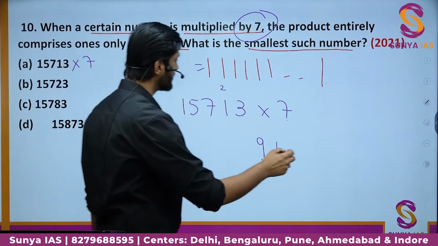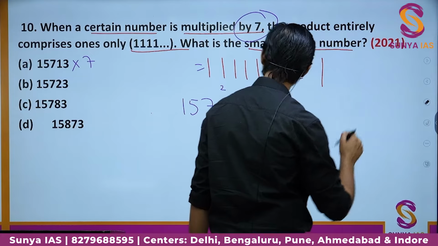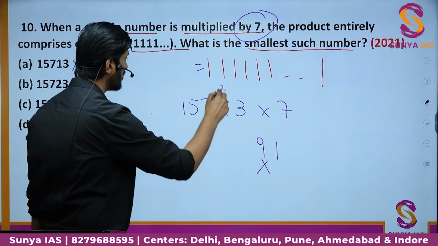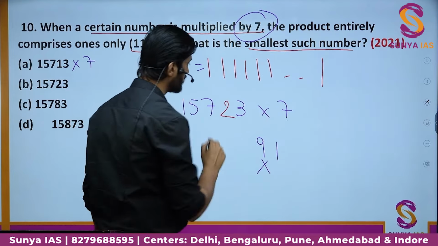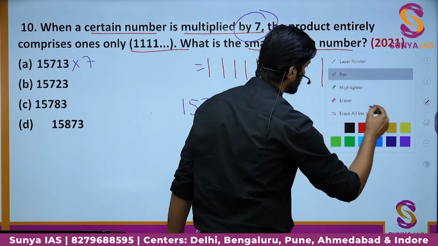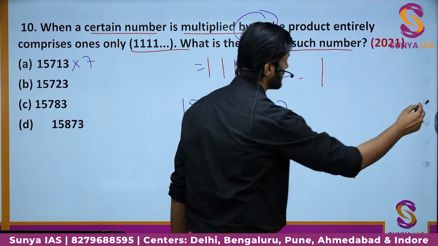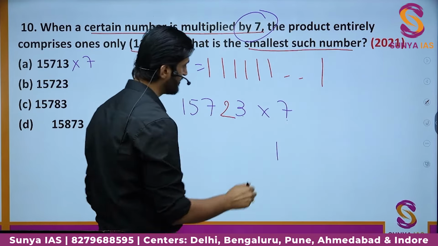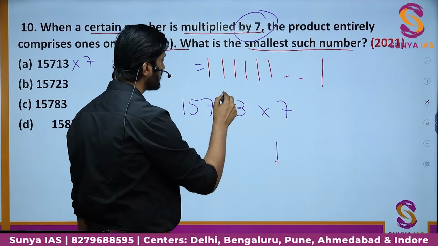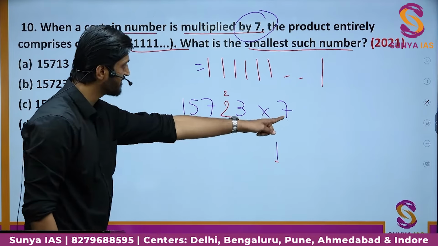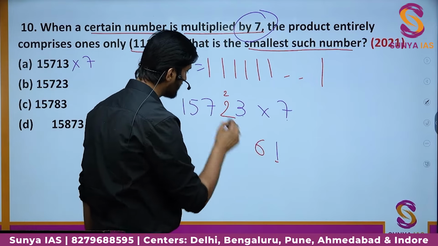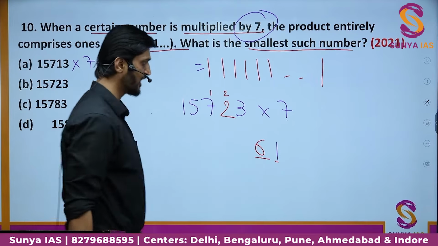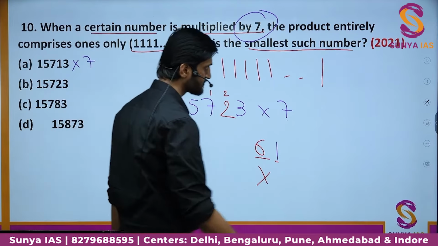What about the other number? So the other number is 1, 5, 7, 2, 3. Let us take the case of 2 now. So here you can see 7 into 3 will be 21. 1 is here and 2 goes in the carry forward. We have 7 into 2 will be 14. 14 plus 2 will become 16, so 6 and 1 will go on the carryover. So again not satisfying the criteria.